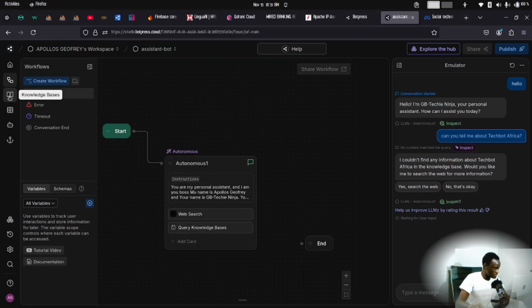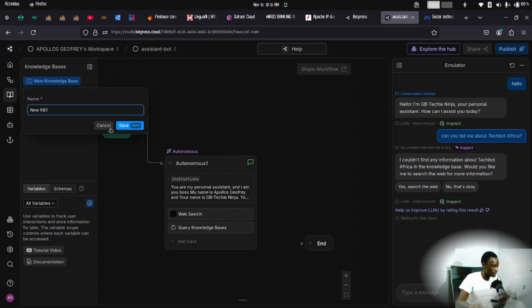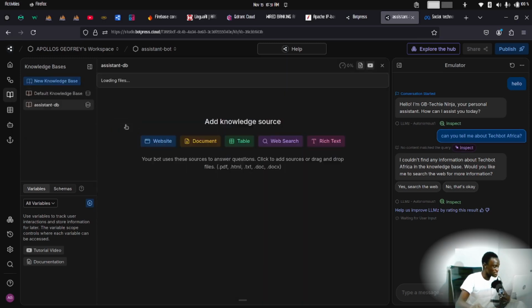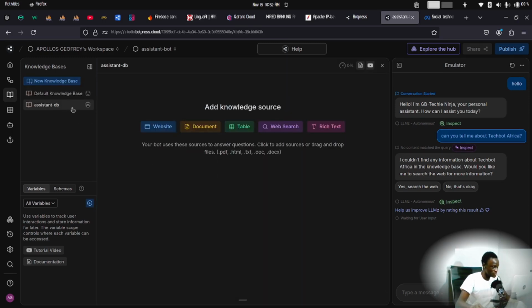Knowledge base. This particular icon looks like an opened book. It is an area where we can enrich our agent with knowledge. So I'm just going to click that, and here you can choose to create a new knowledge base by clicking new. It will ask you the name of the knowledge base, and maybe you're just going to call it assistance DB. DB stands for database, absolutely. So, assistance knowledge database. You can think of it that way. I'm just going to save this. Then this is the new knowledge base we've added.